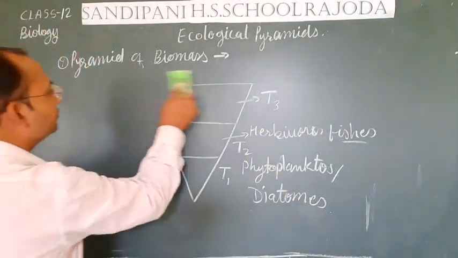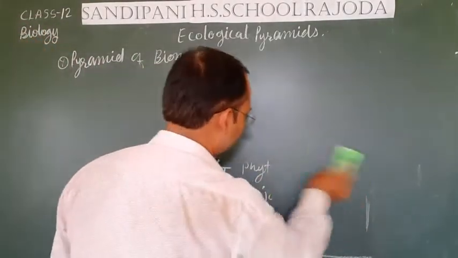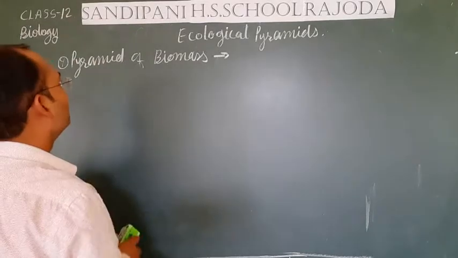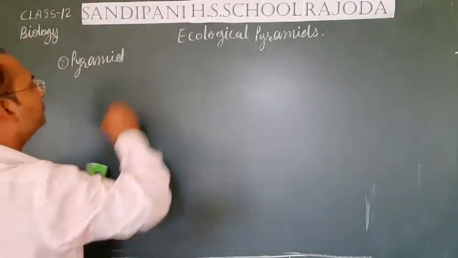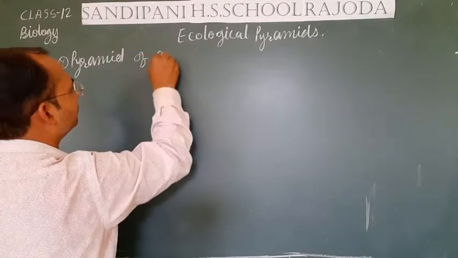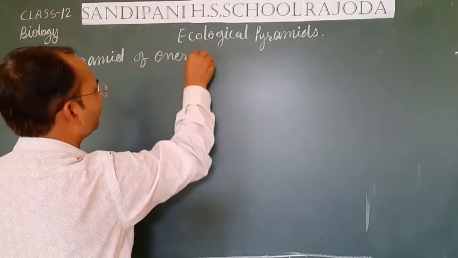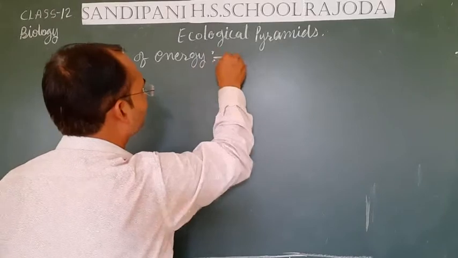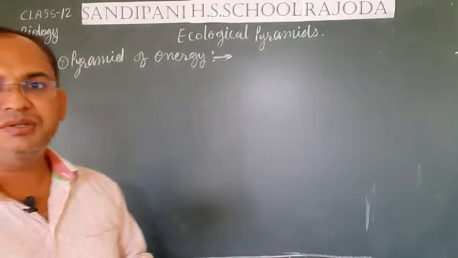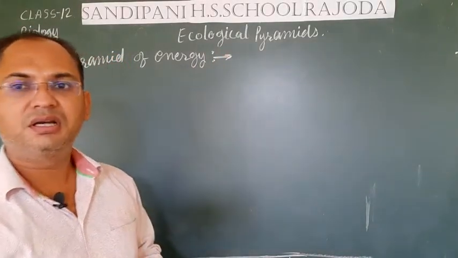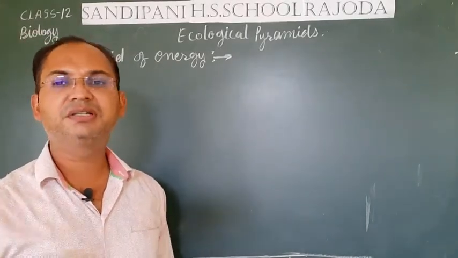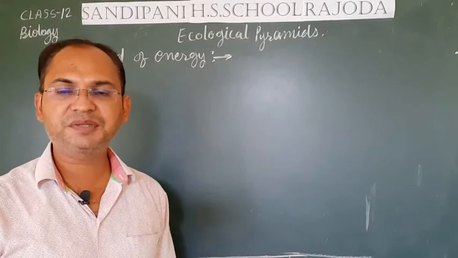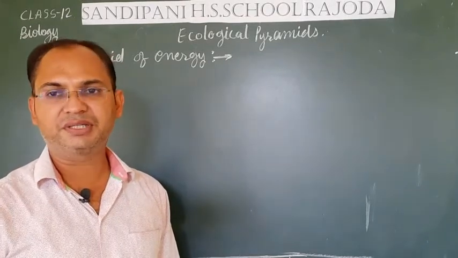Now let's see the third type of pyramid, that is the pyramid of energy. Students, the pyramid of energy is prepared on the basis of the transfer of energy or the amount of energy that is present in different trophic levels.